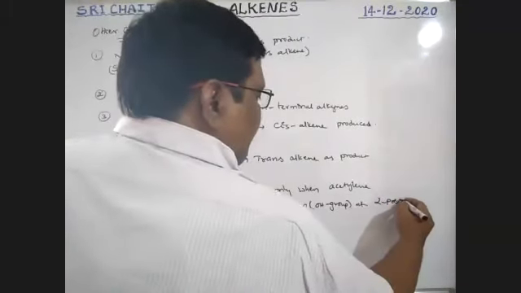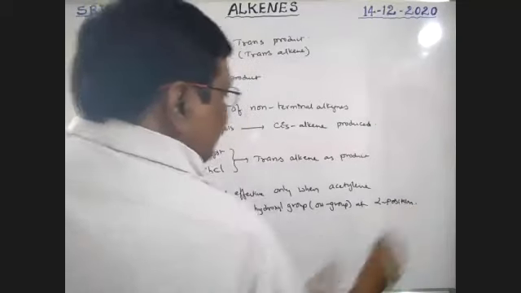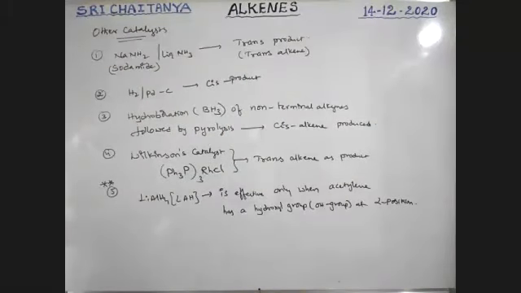Otherwise, LiAlH4 is not used, boys. If an OH group is at the alpha position, then LiAlH4 is used.